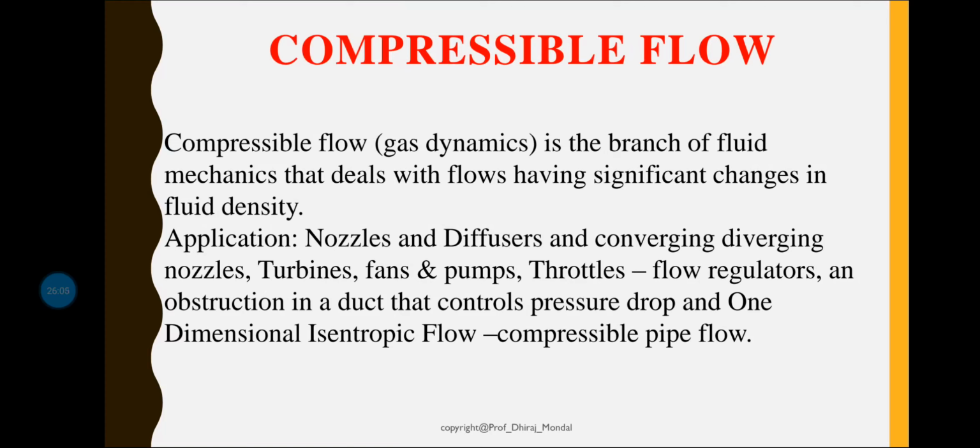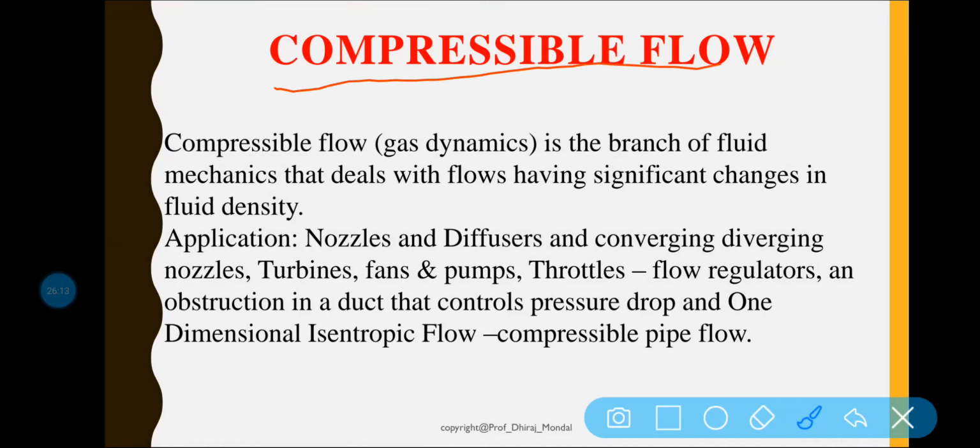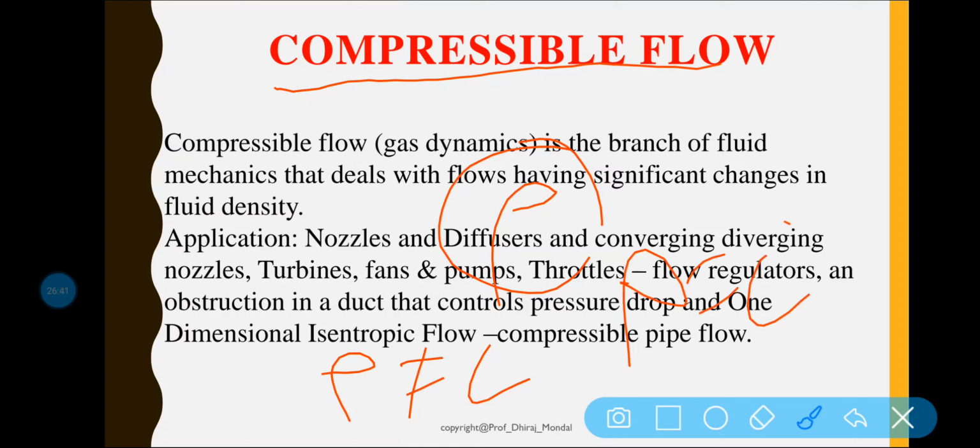Now let us discuss compressible and incompressible flow. What do you mean by compressible flow? Compressible flow is that type of flow in which the density of the fluid changes from point to point, or in other words, the density rho is not constant for the fluid. Thus mathematically we can say rho is not equal to constant. In case of incompressible flow, rho is equal to constant, but in case of compressible flow, rho is not constant.